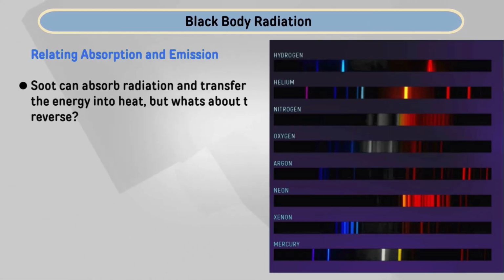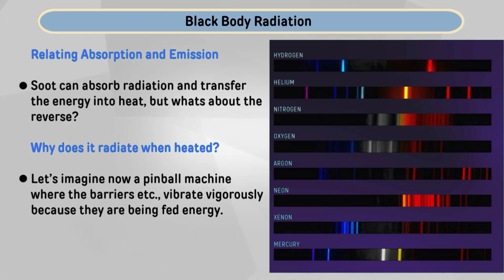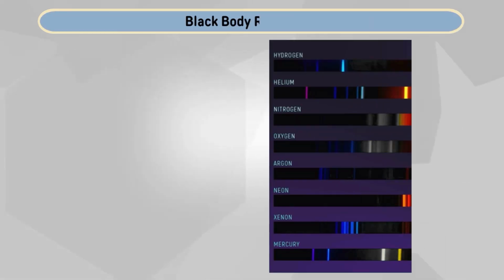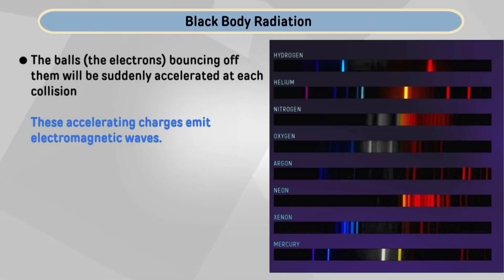So, we can relate this absorption and emission. We have seen that soot can absorb radiation and transfer the energy into heat, but what about the reverse? Why does it radiate when heated? The pinball machine analogy is still good. Imagine now a pinball machine where the barriers vibrate vigorously because they are being fed energy. The balls, that is the electrons bouncing off them, will suddenly be accelerated at each collision, and this acceleration changes into electromagnetic waves.